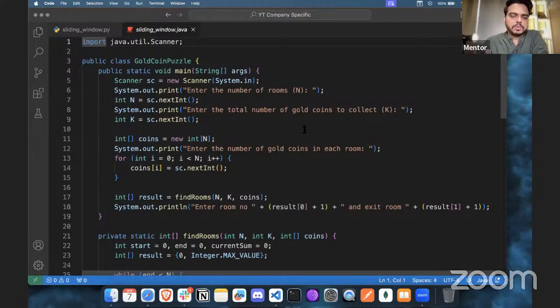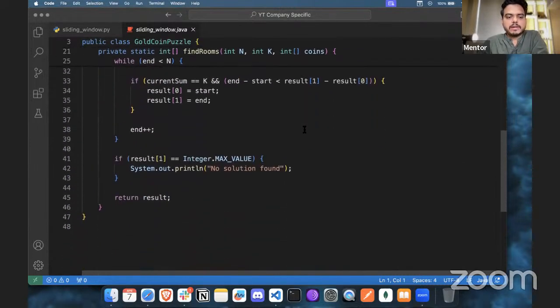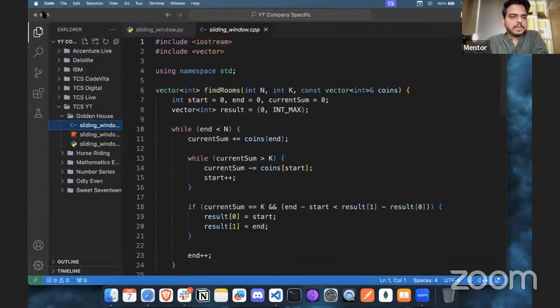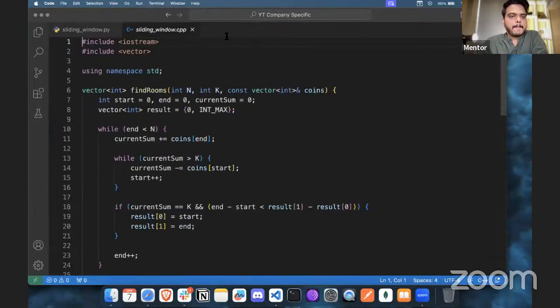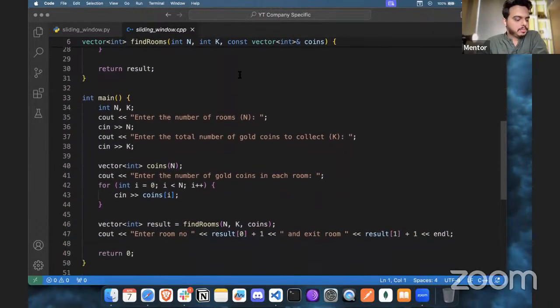So I'll ask the team to share it with you in any source. Just have a look at it, or you can take a screenshot. You can try to write it on your own. Similarly, we have C++ as well. So this is what we are going to do here. And all right.